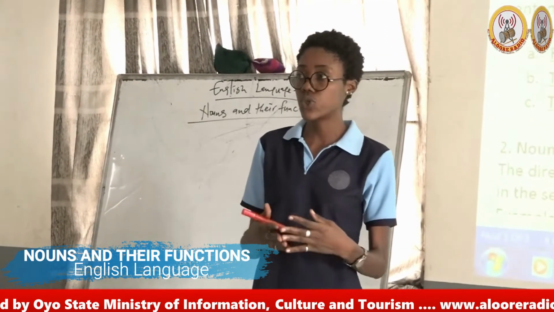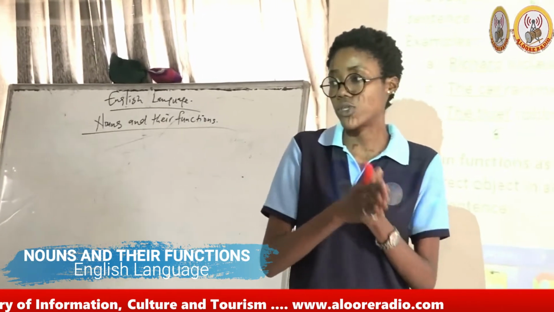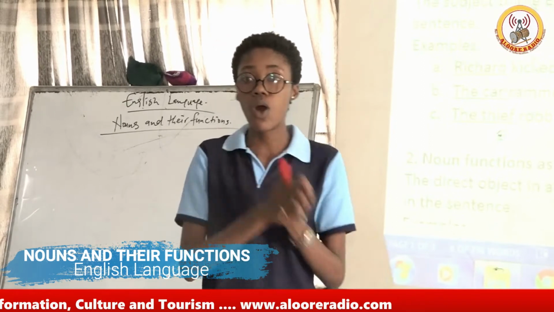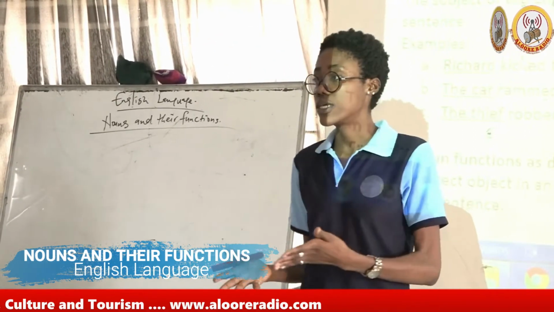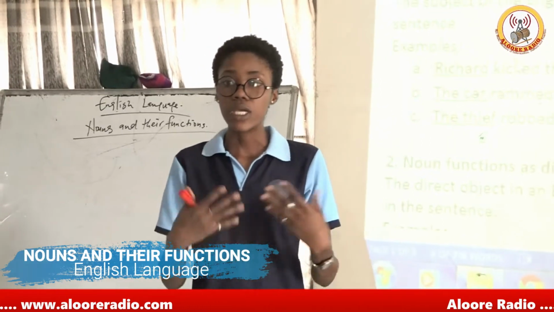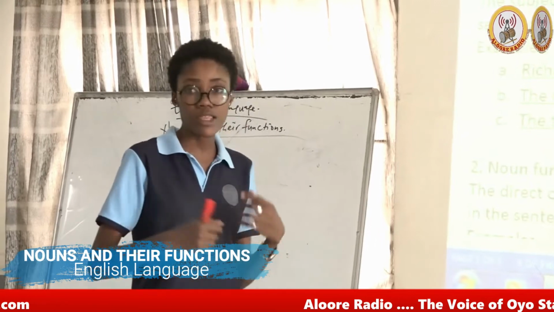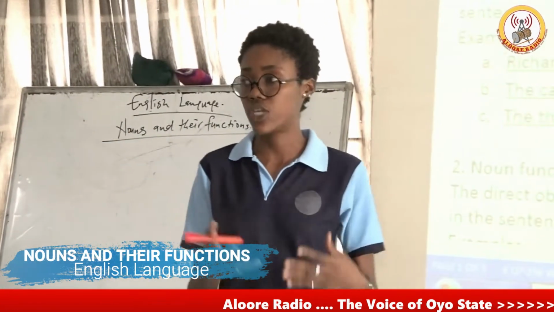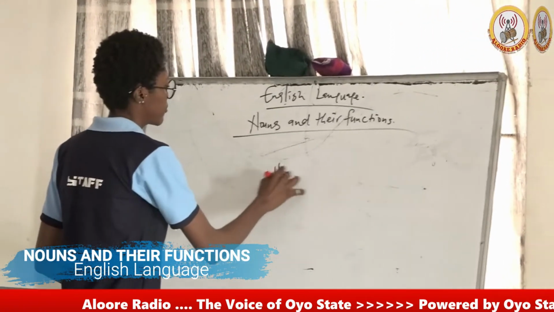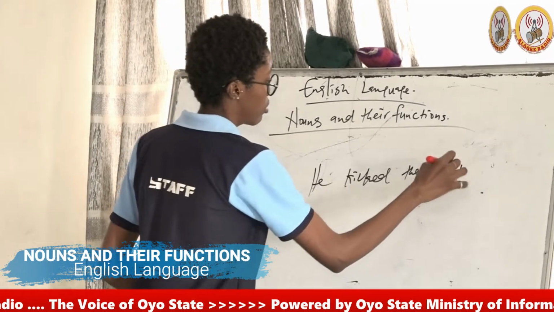And we should also note that the subject is always a noun. When you are looking for the subject in a sentence, it has to be a noun, either a living thing or a non-living thing. It can also be a pronoun, but if it is a pronoun, it wouldn't have a determiner. And determiners are either articles or adjectives, whichever one. An example, I have, he kicked the ball.